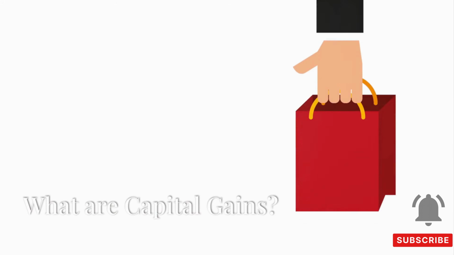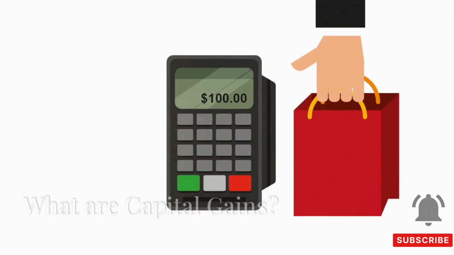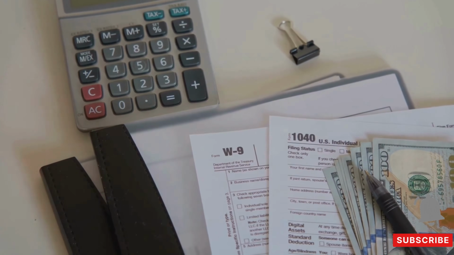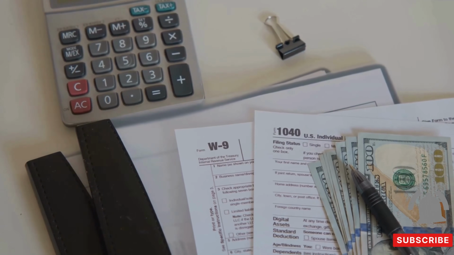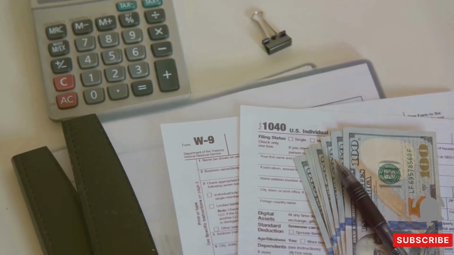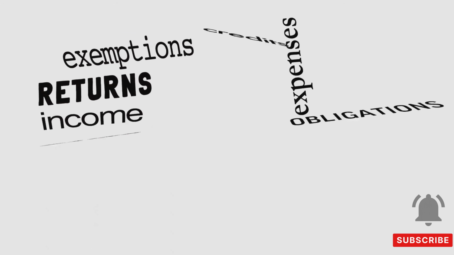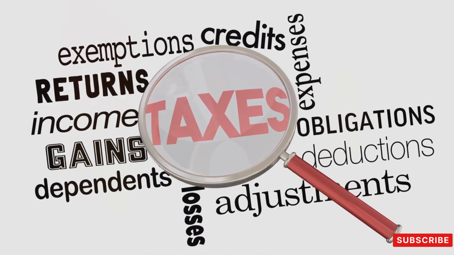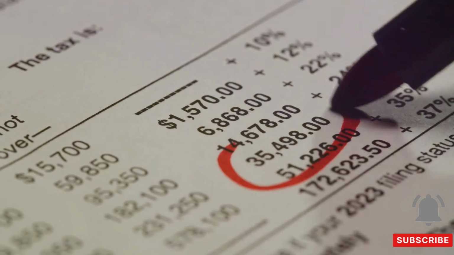Capital gain is essentially the difference between your selling price and your original purchase price. If there is a gain on disposal of a chargeable asset, then capital gains tax is payable on this gain. You only pay capital gains tax on the profit you make, not the total amount you receive from the sale. This distinction helps in accurate tax calculations.